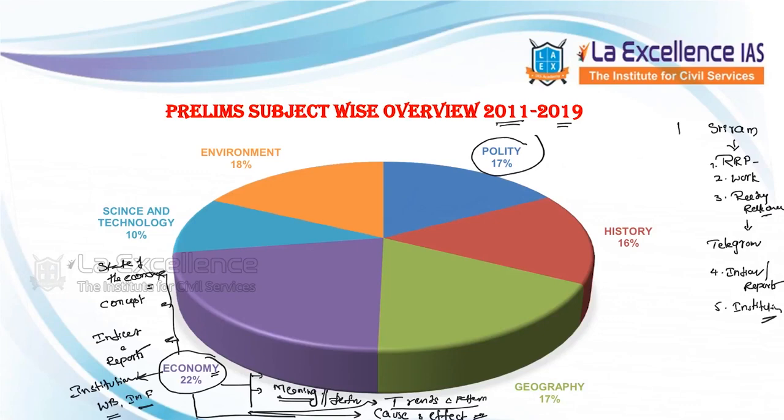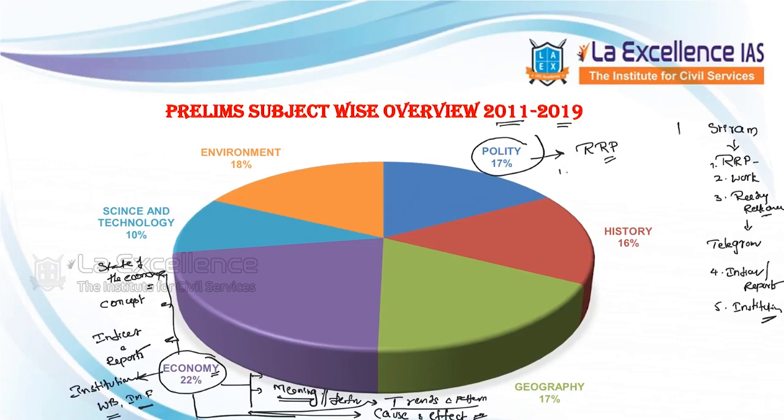And the next is polity. This is the best covered in your RRP because we completed the Polity RRP for all the batches, in Hyderabad, Bangalore, everywhere. So in this case, what kinds of questions are being asked in polity? Let us take a look.